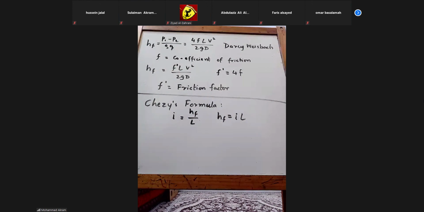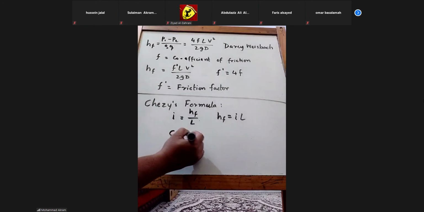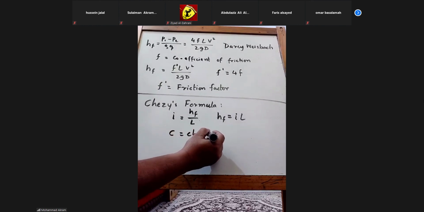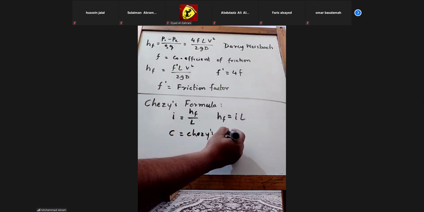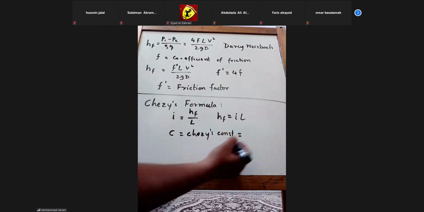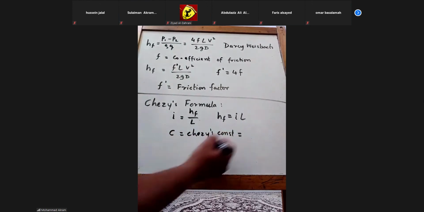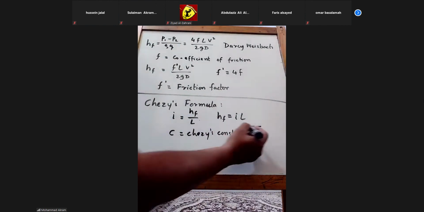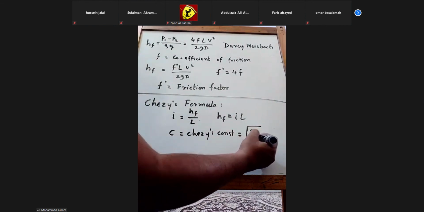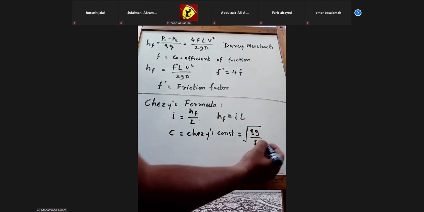So i is equal to hf over L, and to get this i, we have Chezy's constant C. Chezy's constant is equal to root of rho g divided by f dash.